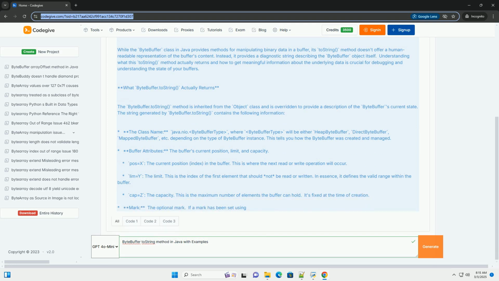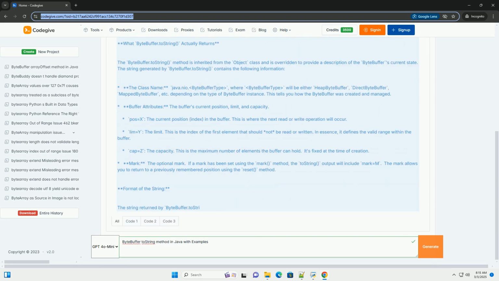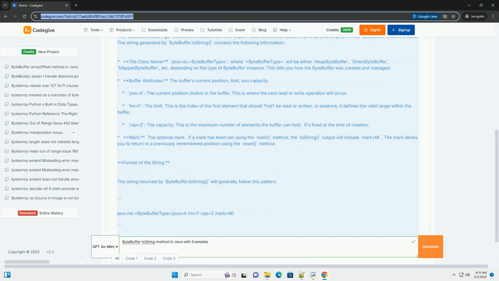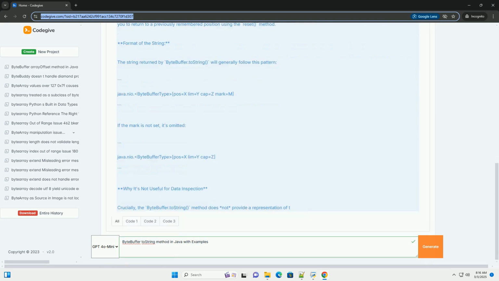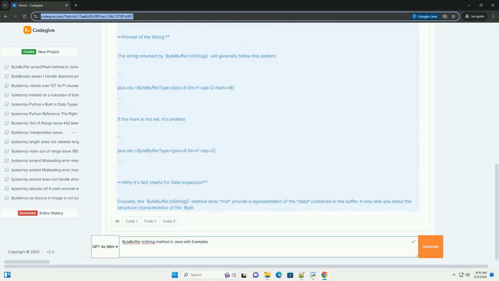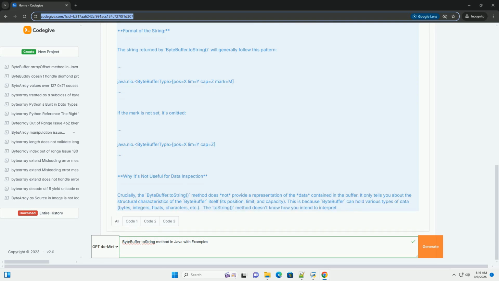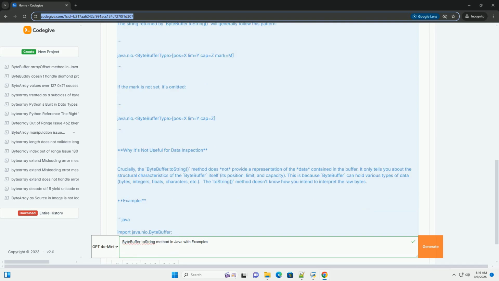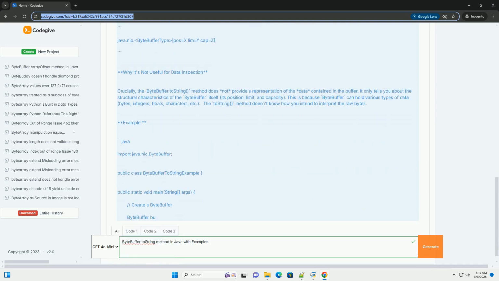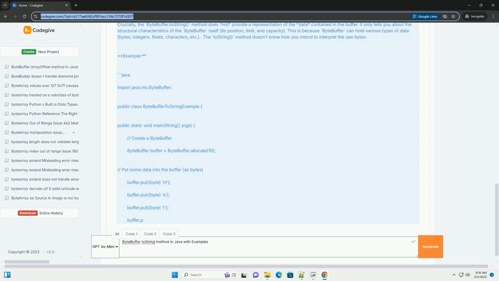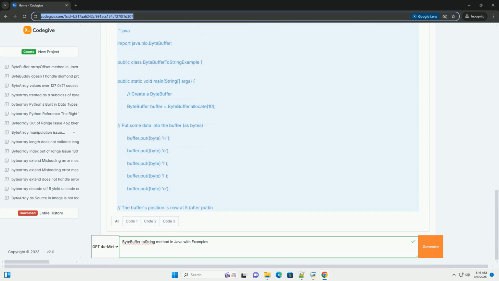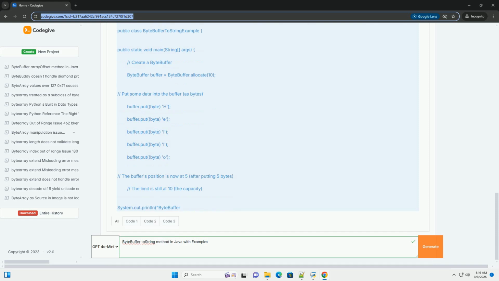What ByteBuffer.toString actually returns. The ByteBuffer.toString method is inherited from the Object class and is overridden to provide a description of the ByteBuffer's current state. The string generated by ByteBuffer.toString contains the following information. The class name: java.nio.ByteBufferType, where ByteBufferType will be either HeapByteBuffer, DirectByteBuffer, MappedByteBuffer, etc., depending on the type of ByteBuffer instance. This tells you how the ByteBuffer was created and managed.